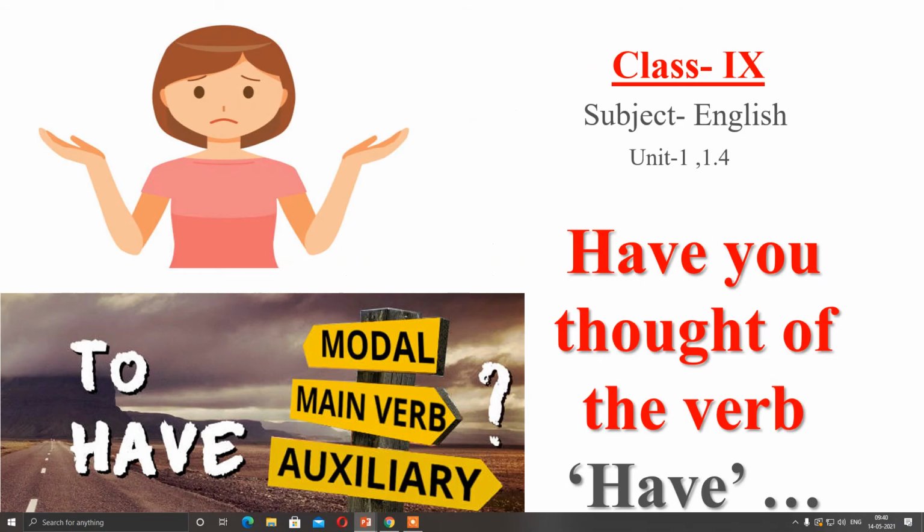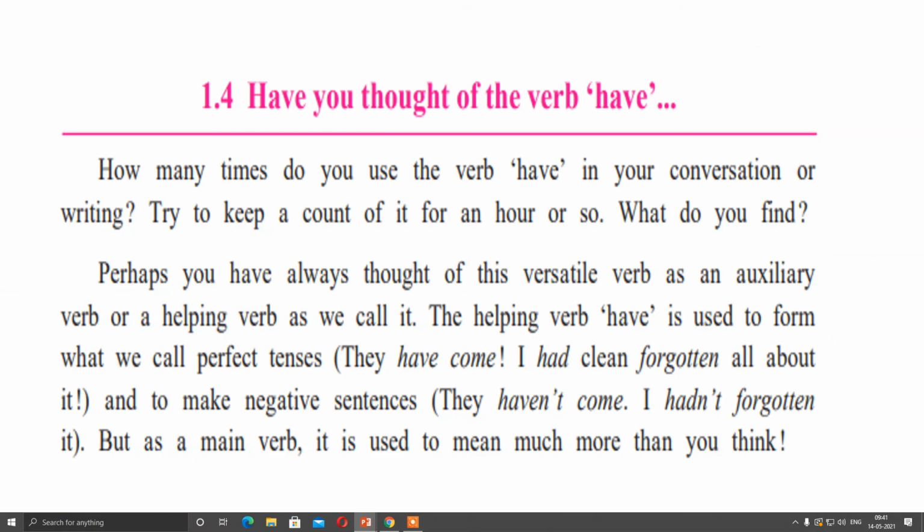I am Aarti Naik. Today I am going to teach you class 9 subject English unit 1, 1.4. Have you ever thought of the verb have? Now, have is a very versatile verb. Sometimes we are using it as a main verb, sometimes as an auxiliary. So there are various uses of have. Let us see one by one with the help of examples in this lesson.